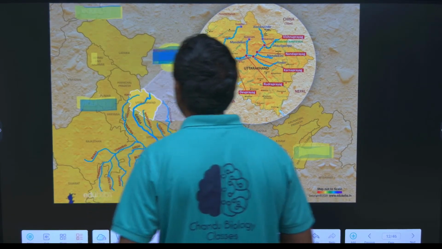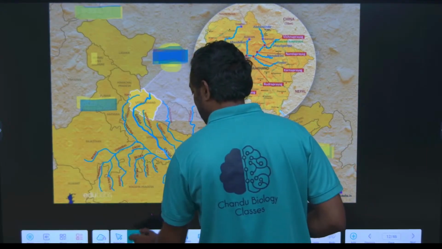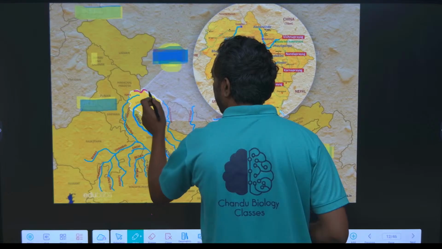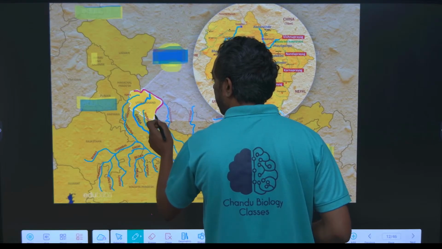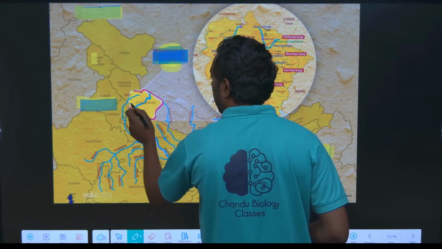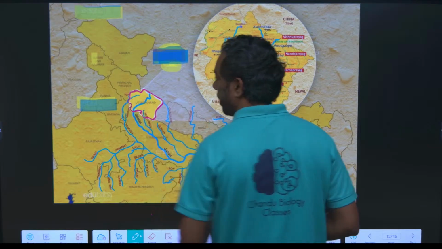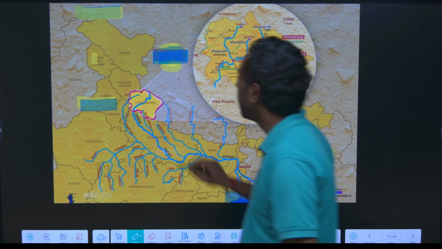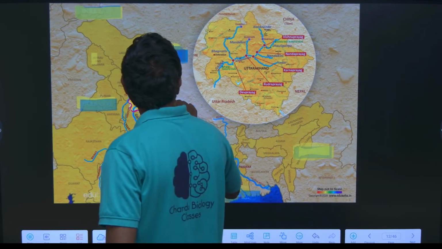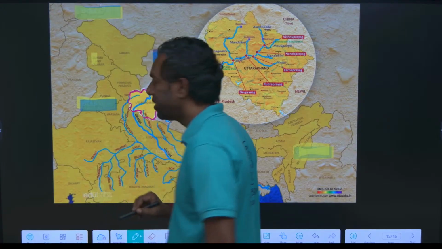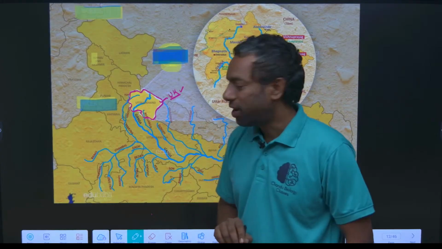Where does it originate? This is the state, the beautiful state which created the river called Ganga. What is this state in India? We can call it Uttarakhand.